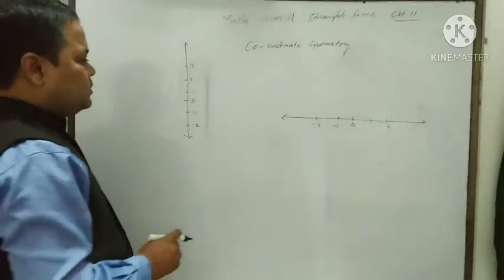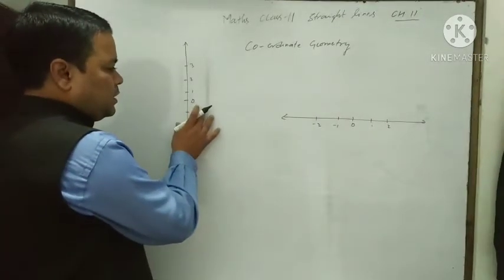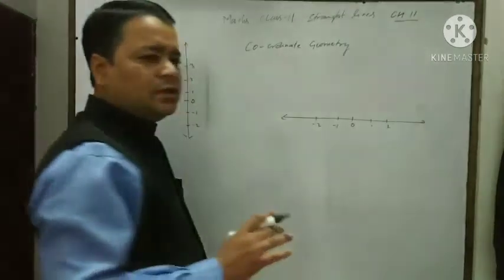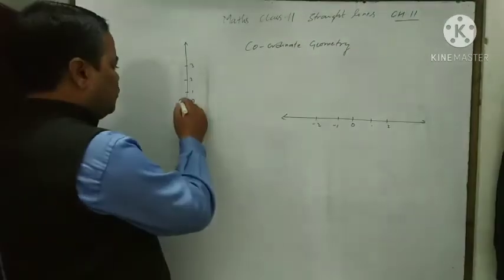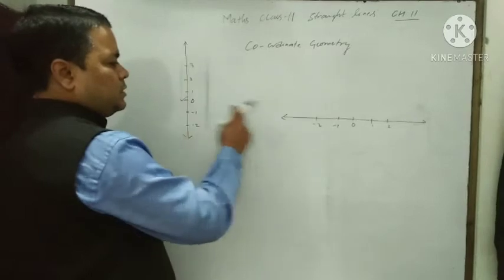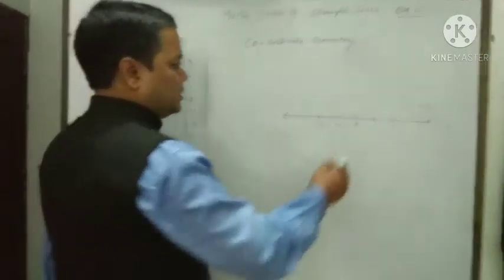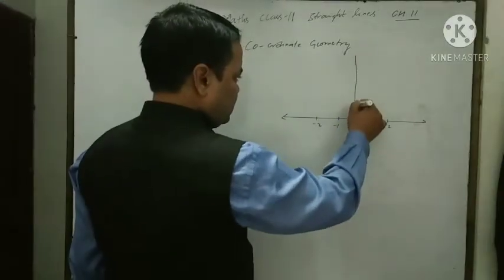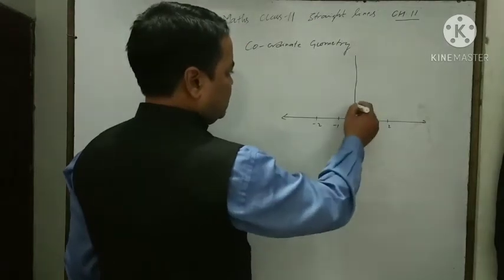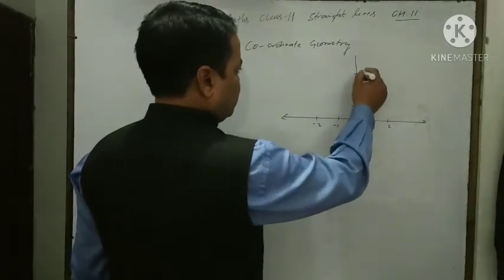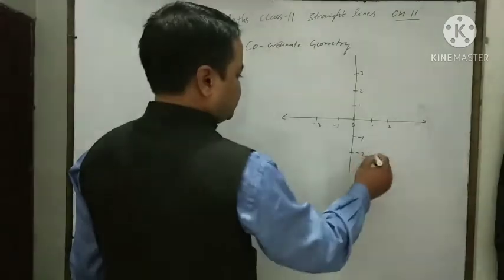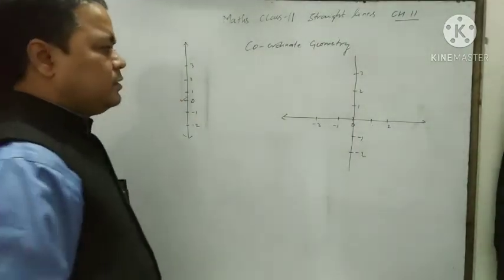Now if we put the vertical line and horizontal line such that the origin O, the value 0, coincide with each other like this, here 1, 2, 3, minus 1, minus 2. In this way,